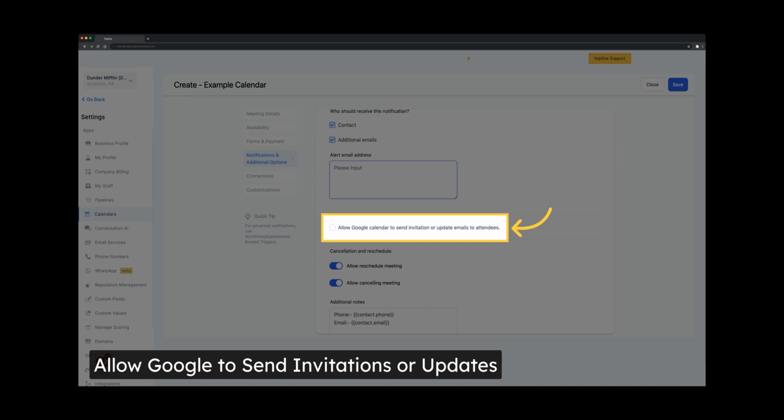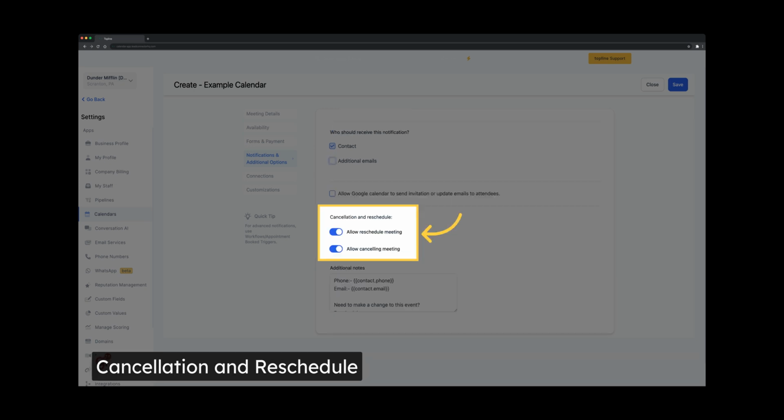Check this box to allow Google to send an invitation email to all parties. The email will include a lot of detail and ask users to confirm whether they are attending by selecting yes, no, or maybe. Check this box if you want to give the option to reschedule or cancel appointments. It will send a rescheduling link along with the confirmation email. You can also reschedule appointments manually in your CRM.